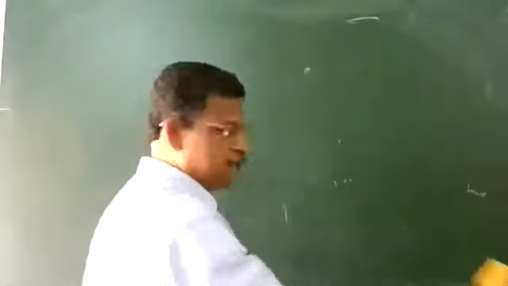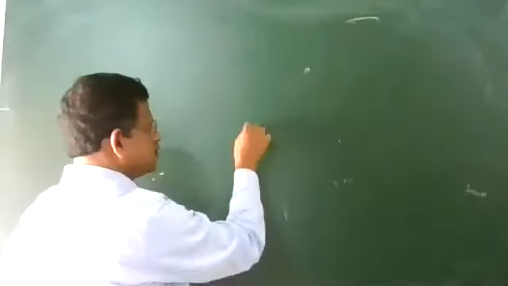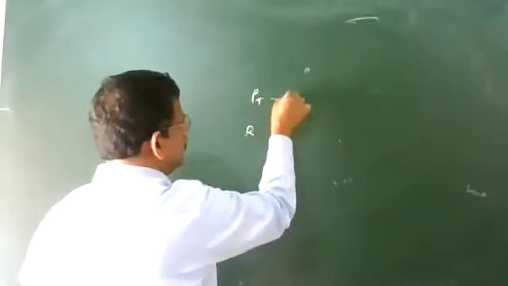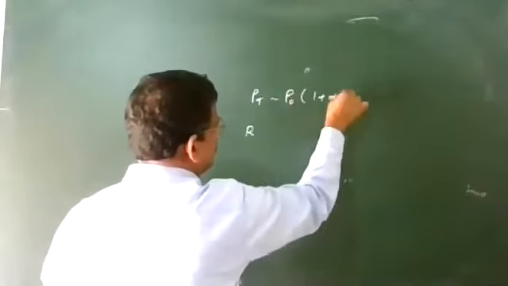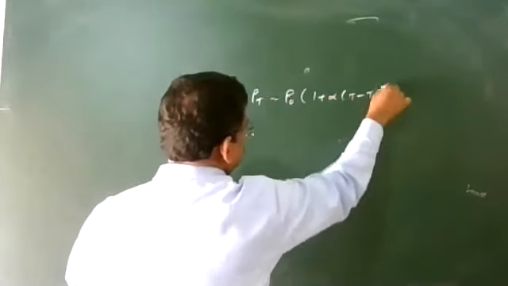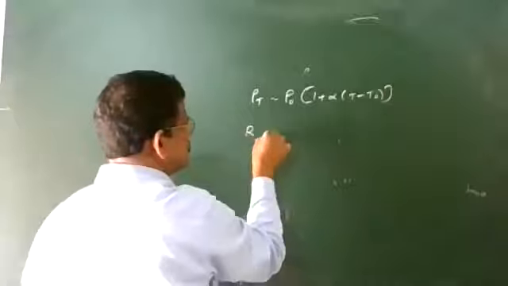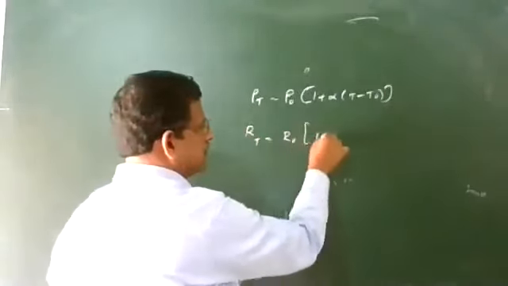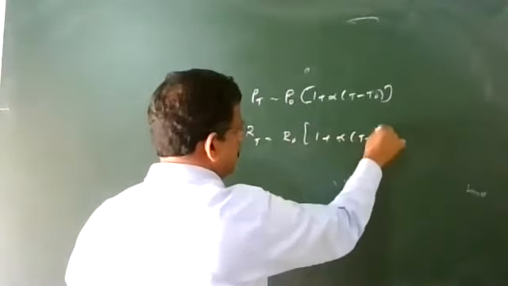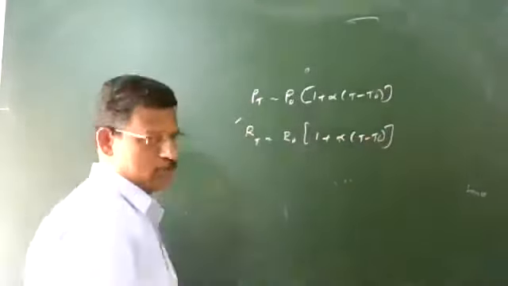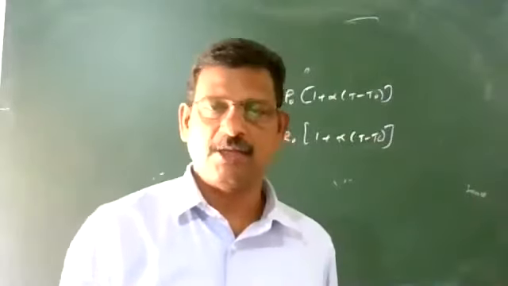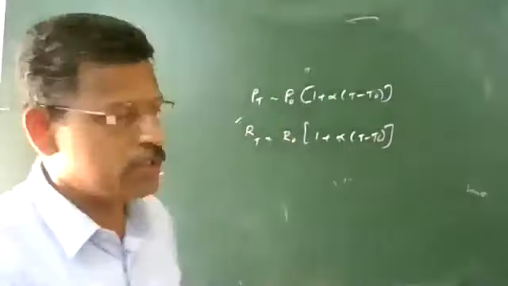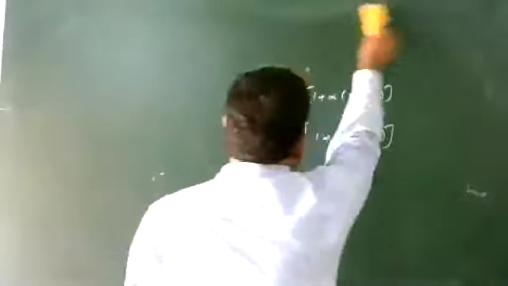The equation that we are using for resistivity is the same equation also used for resistance. There is also an NCERT numerical on the resistance calculation. Rho T equals rho 0 into 1 plus alpha into T minus T naught. So the same equation can be used for resistance: resistance at temperature T equals resistance at temperature T naught into 1 plus alpha into T minus T naught. There is no change. The pattern of the equation remains the same.